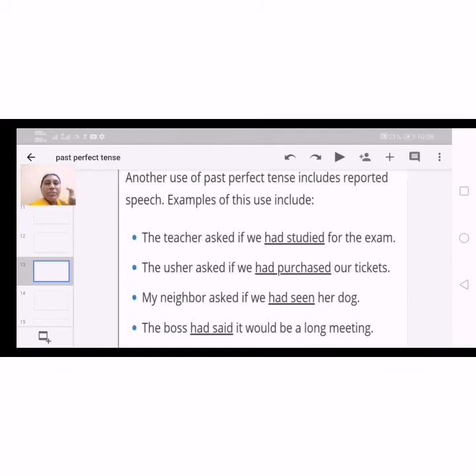Such kinds of reported speech also come in this past perfect. And the usher asked if we had purchased our tickets, and my neighbor asked if we had seen her dog. So these are past actions, but whenever we use reported speech, we can mention these kinds of examples.